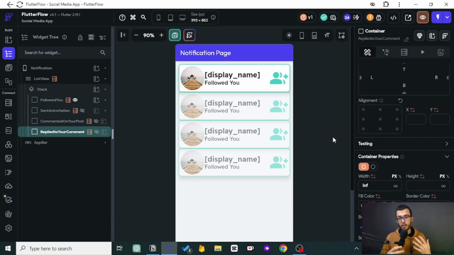Now, in the next step, we want to see what happens when we click on those notifications, and where we are going to be taken. So we want to see everything in the next step. In this step, let's see the notification.